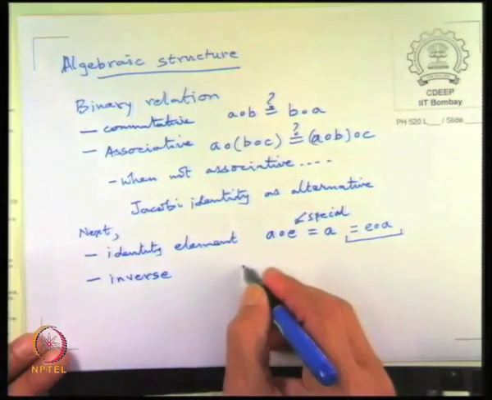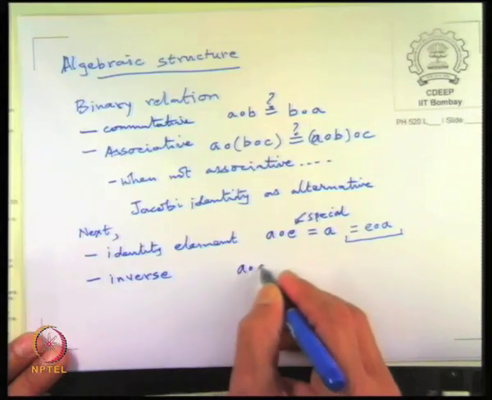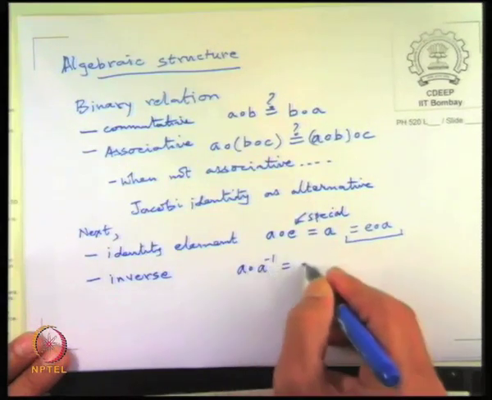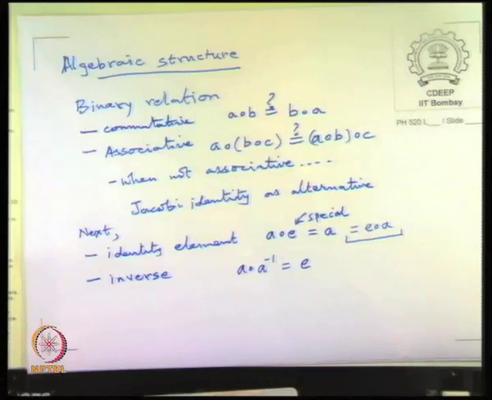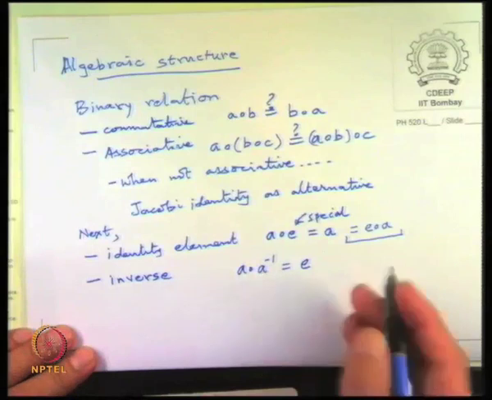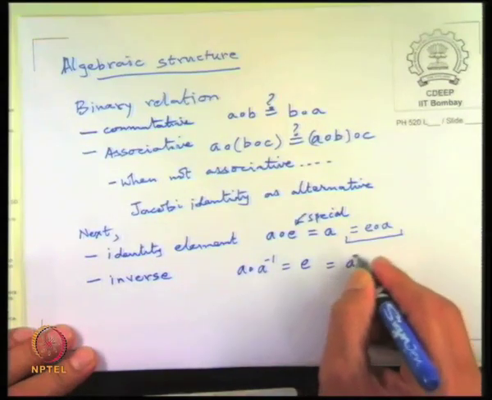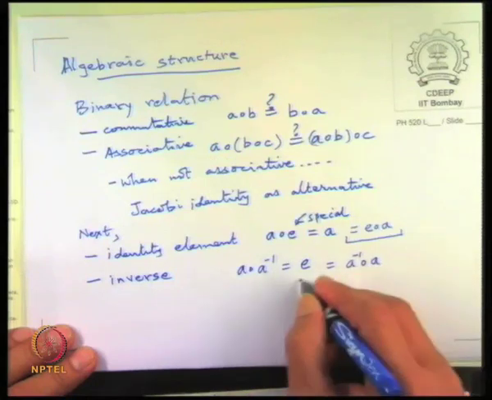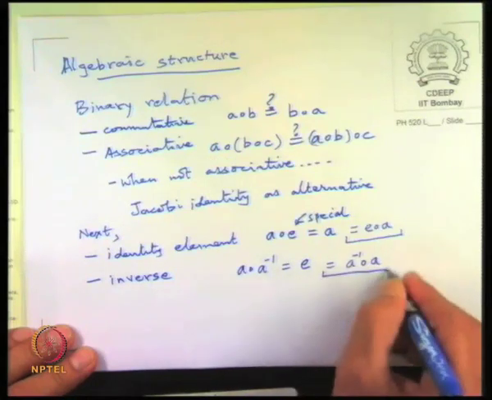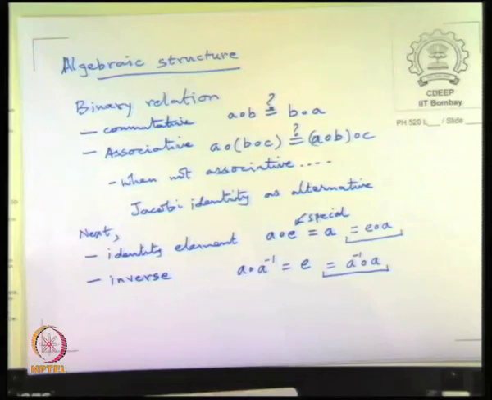Similarly, the inverse is that A∘A inverse is equal to identity. So, to define inverse, you need the concept of identity. There is some inverse element which when combined gives identity, and again we can ask whether the left inverse is same as right inverse, but I think it can be proved that you do not need to specify it.